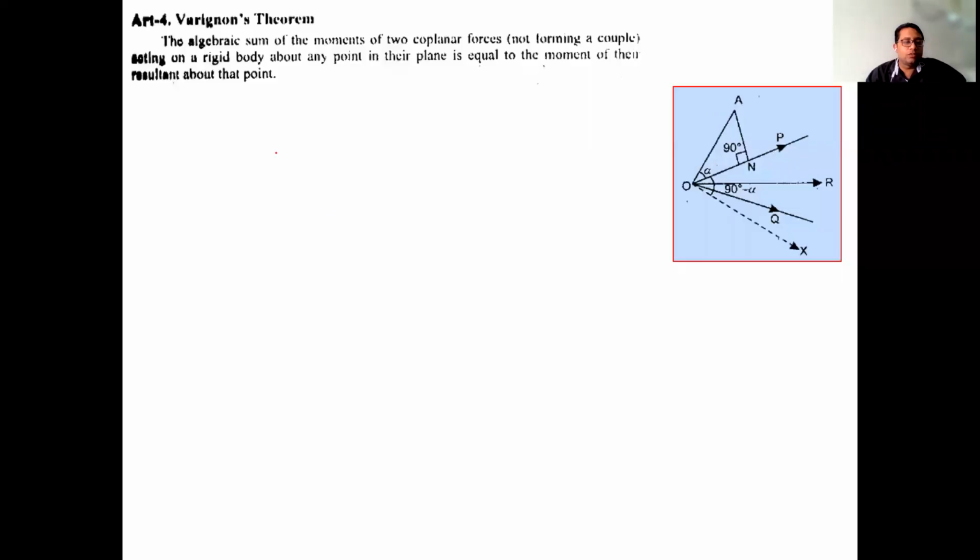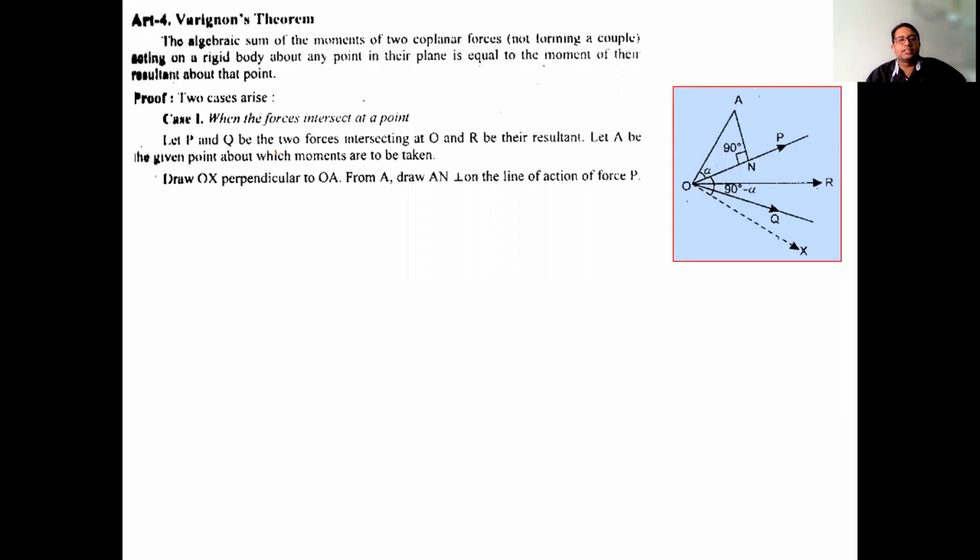Now moving to the proof of the theorem, two cases arise: when the forces intersect at a point, and the second case we will discuss is when the forces are parallel. So firstly, we will discuss the case when the forces intersect at a point. In the diagram, you can see I have made two forces P and Q, this one is P and this is Q, and they are intersecting at the point O, the force P and force Q.